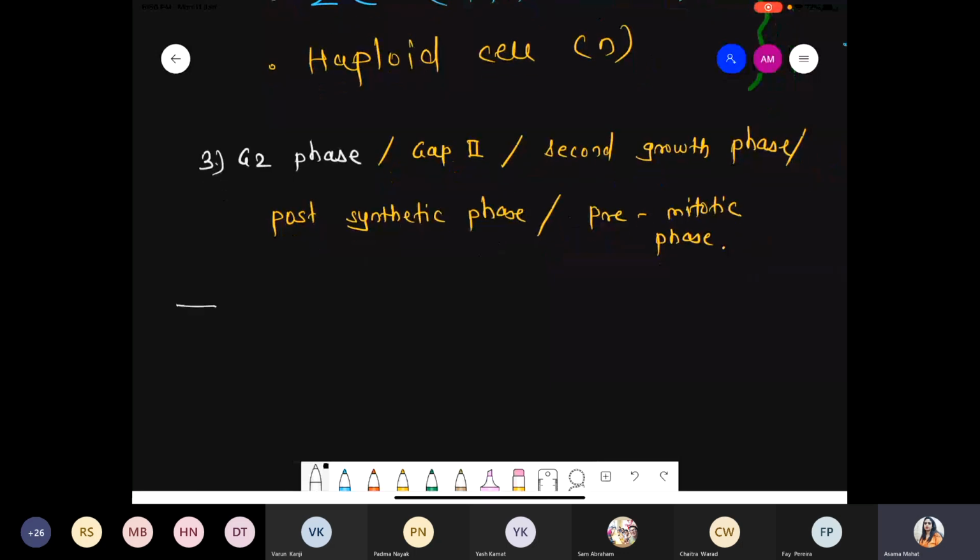Now in G2, the cell size will be increased. So remember, in case of G1 also cell size increases, because if any material like amino acids, proteins, enzymes, RNA are synthesized, ultimately the cell size will increase. So in G1 also cell size increases, and even in G2 also cell size will be increased. Now these are the phase where synthesis of rRNA,